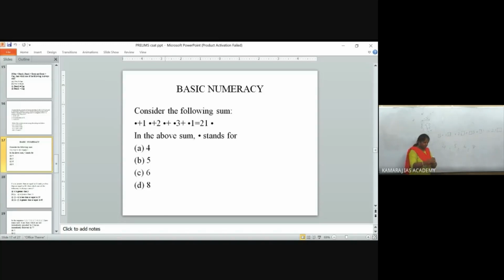You will not have any bigger formulas, because for number series and filling the missing numbers, you don't have any common formula or trick. They can be asked in any manner. Some link should be there, right? So 4, 5, 6, 8 is given, so you can go for the trial and error method.